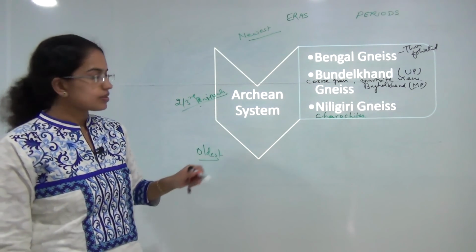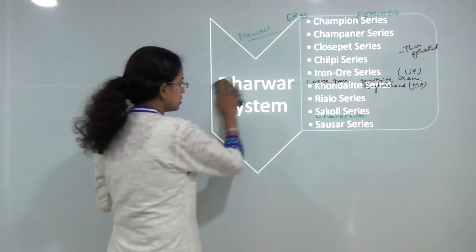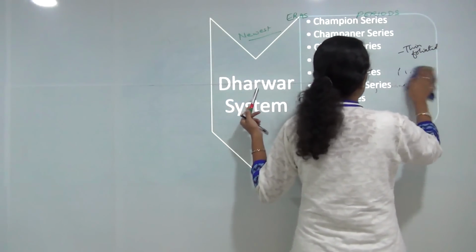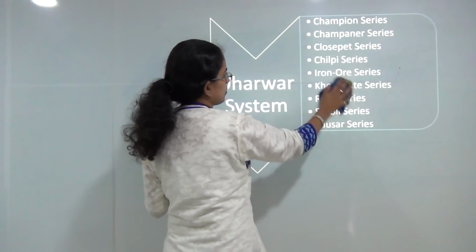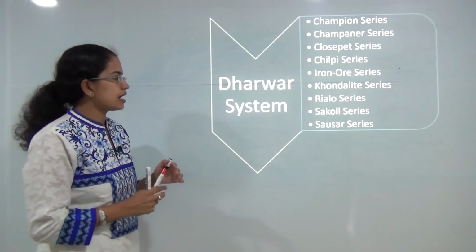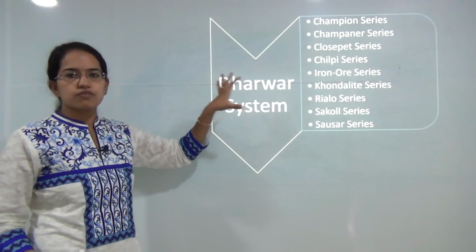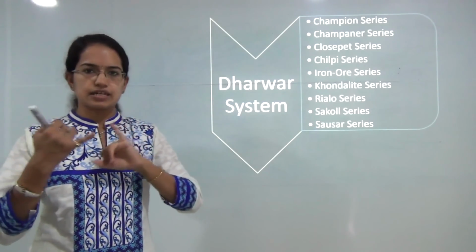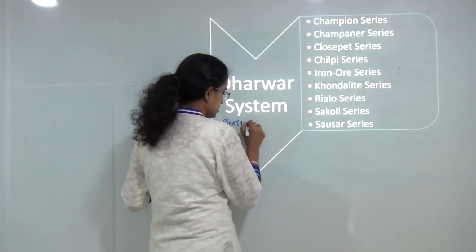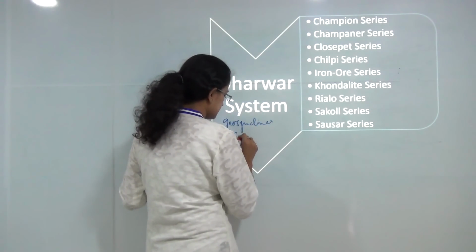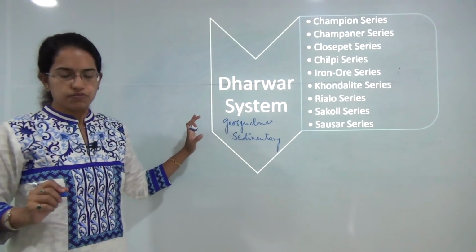The next is the Dharwar system. Now Dharwar system is a part of the Proterozoic phase under the Precambrian. This has been further subdivided into numerous series. There are around 9 series that the Dharwar system is divided into. The most important phenomenon of the Dharwar system is that this system has sedimentary rocks. It is of geosyncline formations. So you have geosyncline formations, sedimentary rocks. That is the basic characteristic of the Dharwar system.